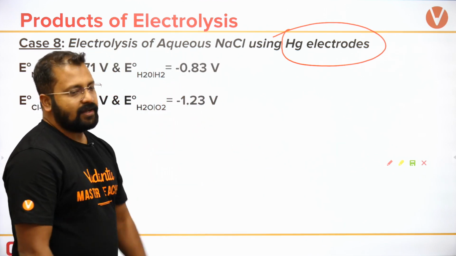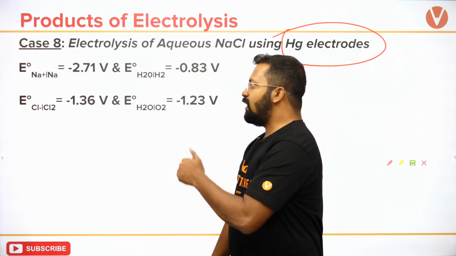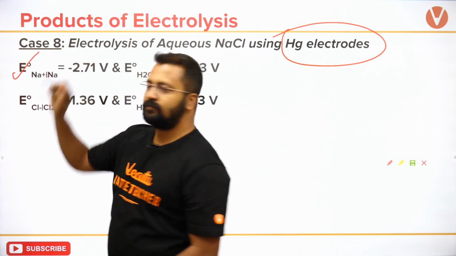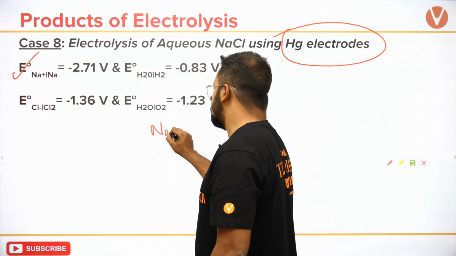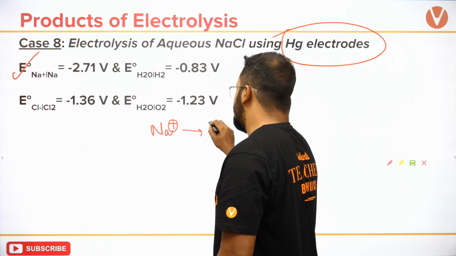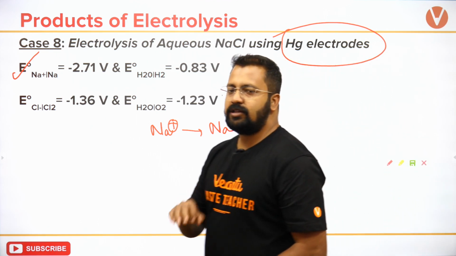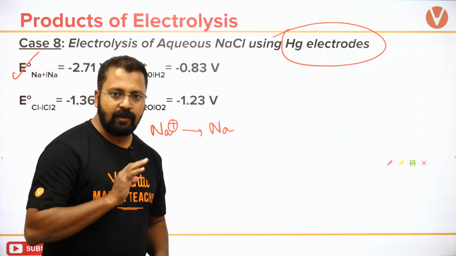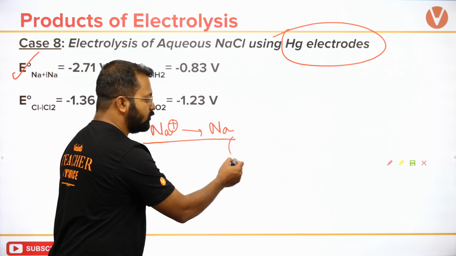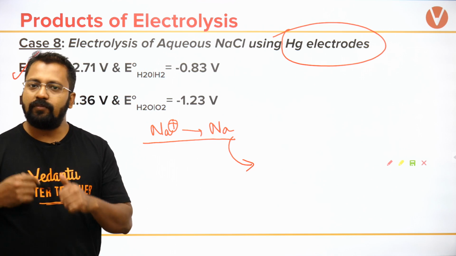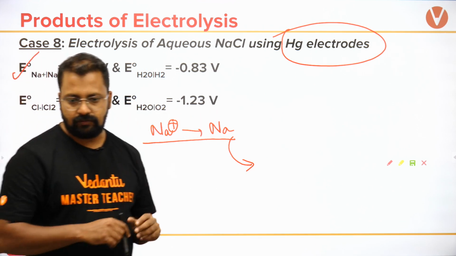Now what mercury does is it will form an amalgam with sodium. Sodium's Na plus reaction to Na is not very favorable. Okay, it is not very favorable. So if it is not favorable and somehow this is being removed from the reaction medium, then the equilibrium will shift in the forward direction.